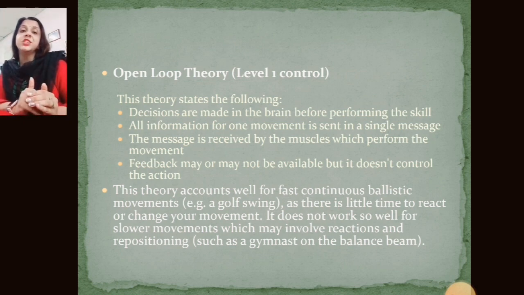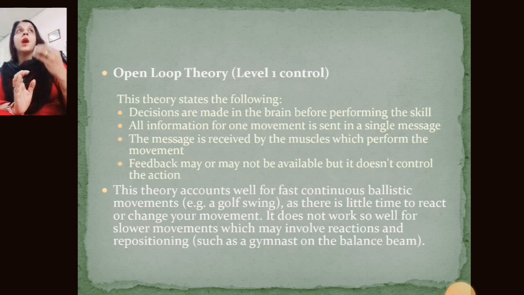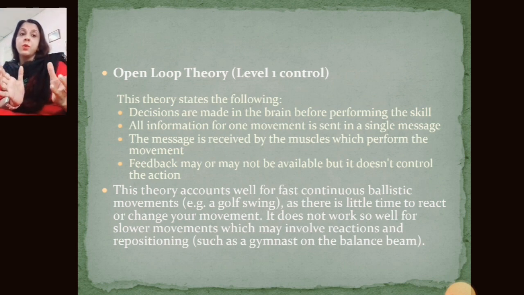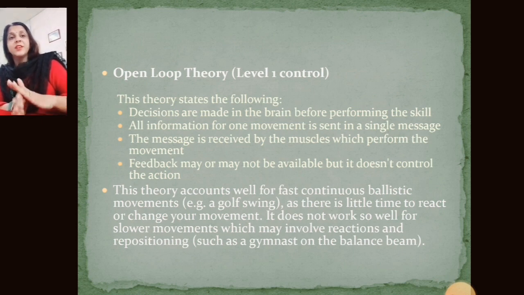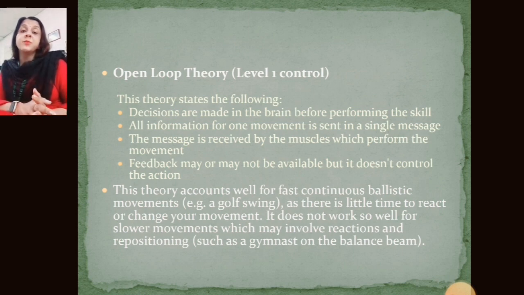So in this session we learned how closed loop theory works, how open loop theory works, and how schema theory works for slow movement as well as fast movement. So these three theories explain how motor learning works. In the next session we will discuss the classification of motor learning. For this, thank you so much.